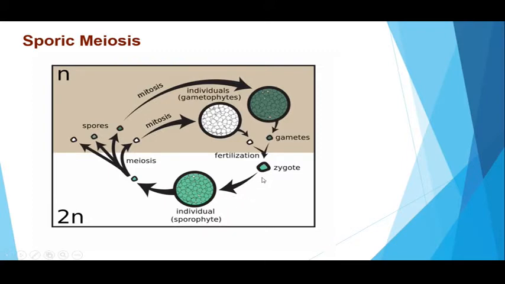Here also the newly formed zygote will undergo mitosis to create a multicellular diploid organism which is regarded as the sporophyte. Some of the cells in this sporophyte then produce haploid spores through sporic meiosis. So it is the example of sporic type of meiosis, because in this type meiosis leads to the formation of haploid spores and not gametes.